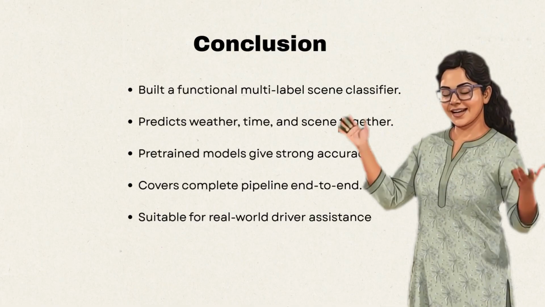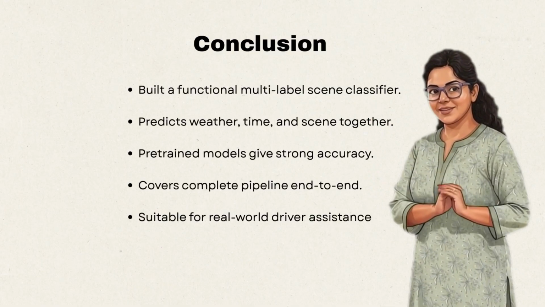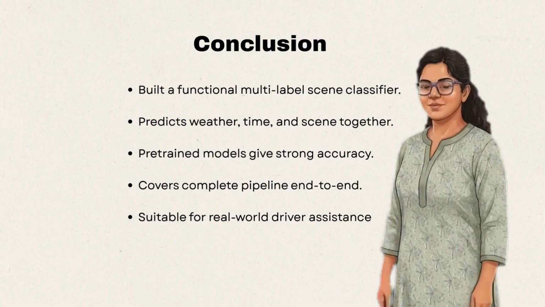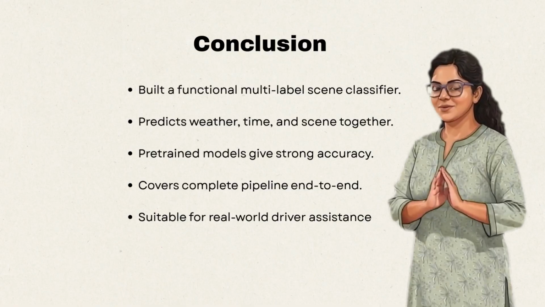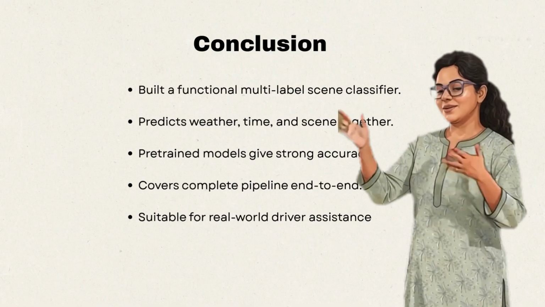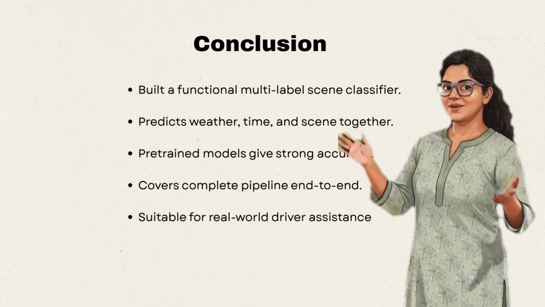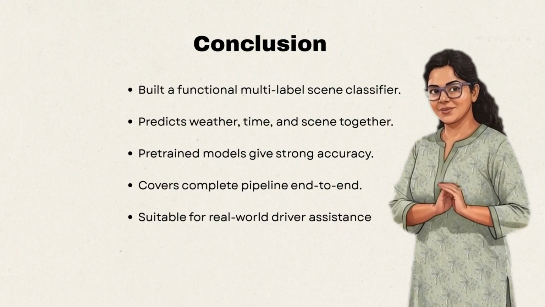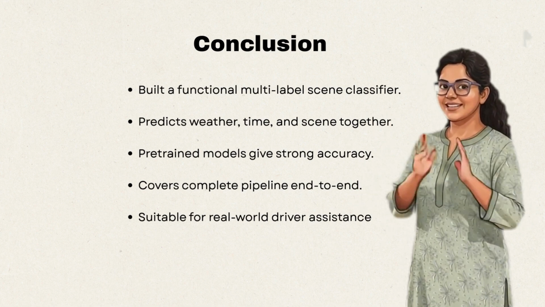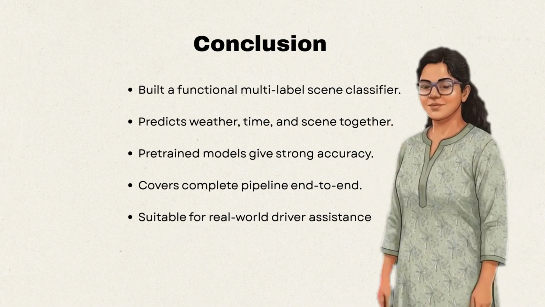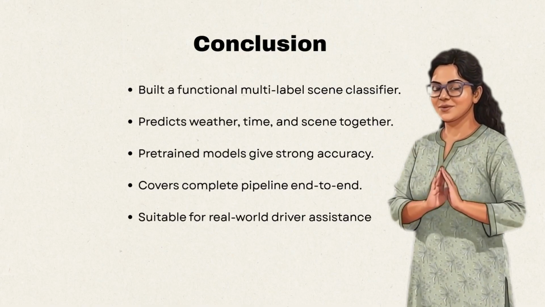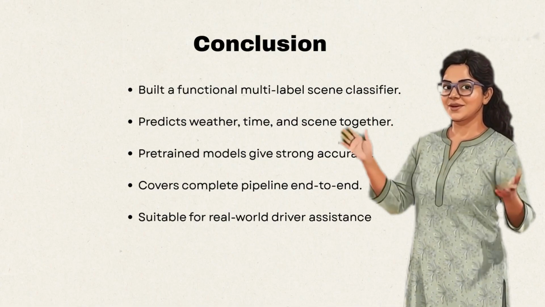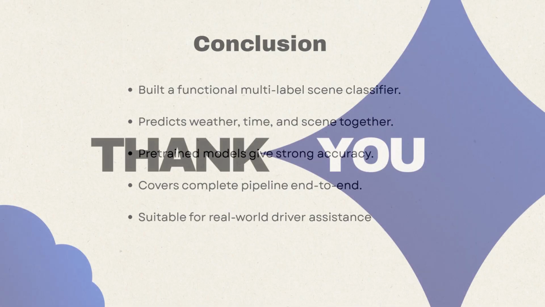To conclude the presentation, we successfully developed a multi-label scene understanding system for driver assistance. The model can identify weather, scene type, and time of day simultaneously. We used real driving data from the BDD100K dataset. Our approach based on pre-trained CNNs gave strong and reliable performance. Most importantly, this project demonstrates a complete pipeline from dataset processing to model evaluation. This system can be integrated into driver assistance or autonomous vehicle platforms to improve decision-making and road safety.